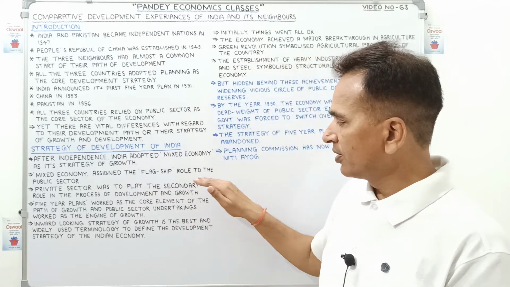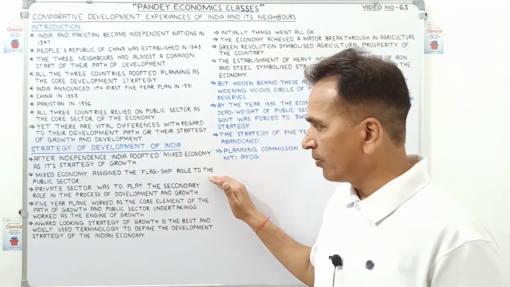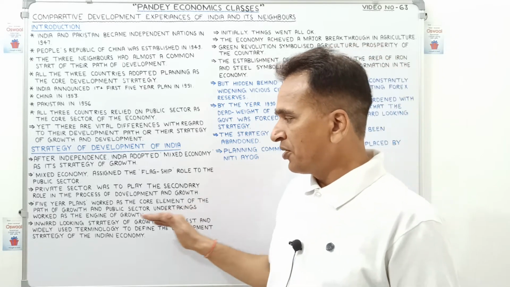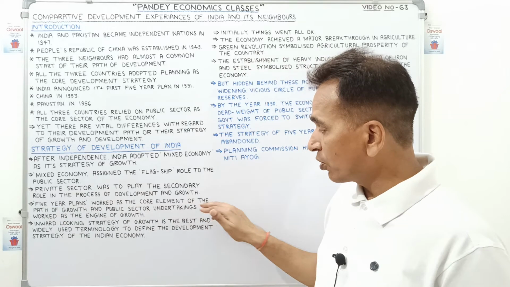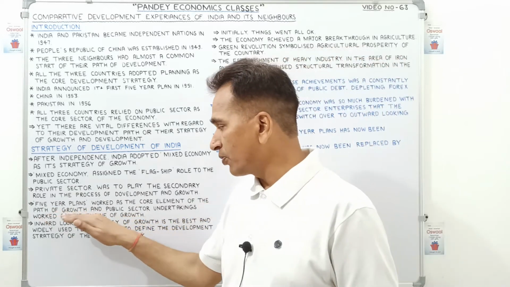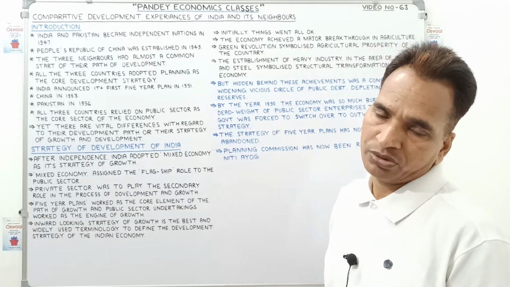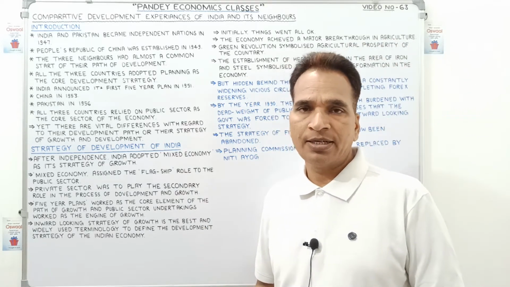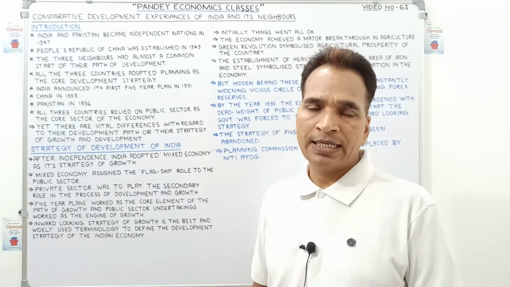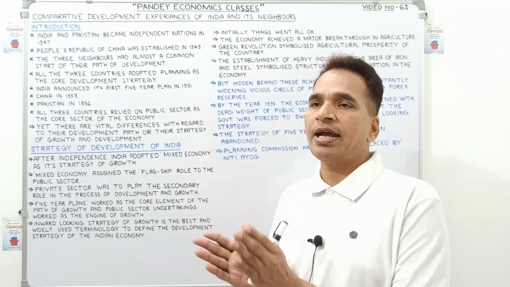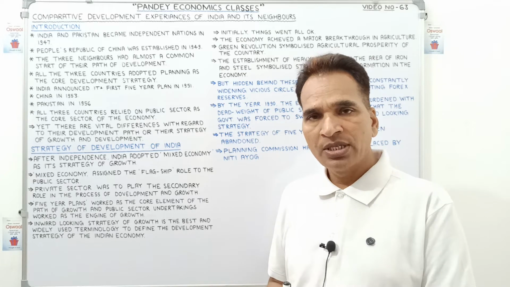So we can say the primary role was given to the public sector, and the secondary role to the private sector. Five-Year Plans worked as the core element of the path of growth, and public sector undertakings worked as the engine of growth, right? The government decided the public sector would be the engine of growth. It means the public sector will develop the country, and behind that the private sector will also develop.